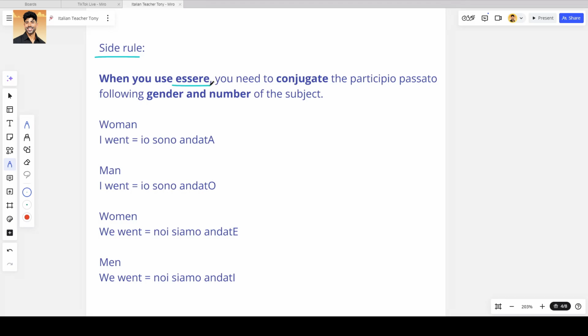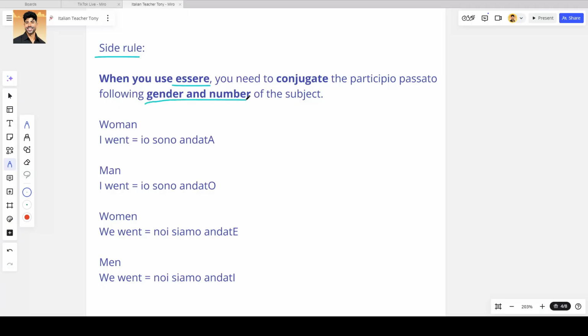Now be very careful here because there is an additional rule that you need to remember whenever you're using essere to form passato prossimo. You will always have to change the ending of the past participle according to the gender and the number of the subject. In this specific example, I went, I will say io sono andato because I am a man. If I was a woman, I would have to say io sono andata.